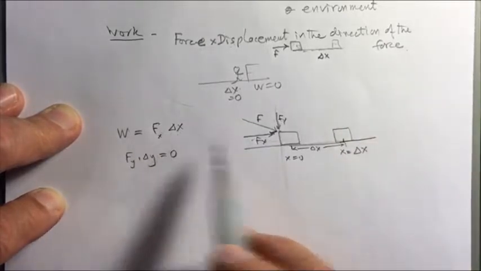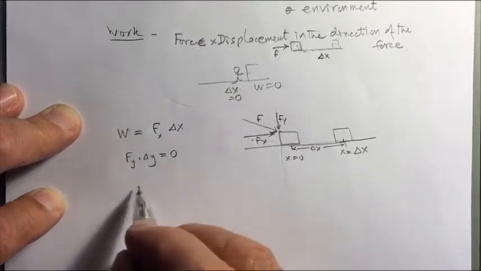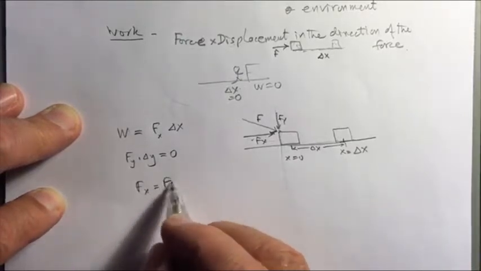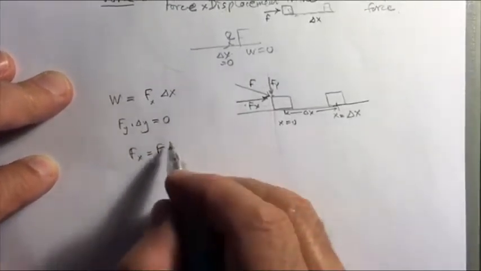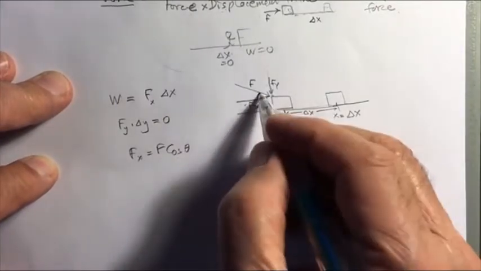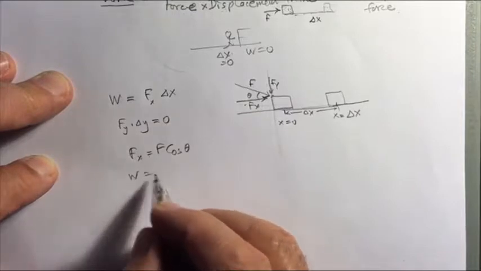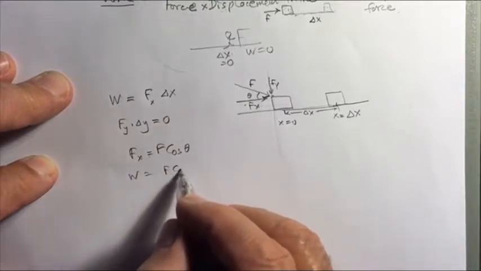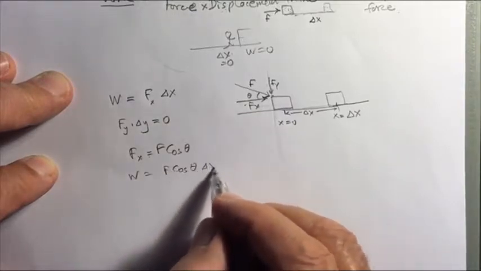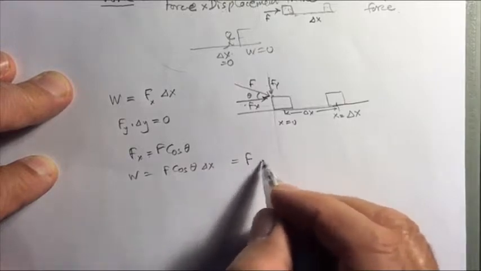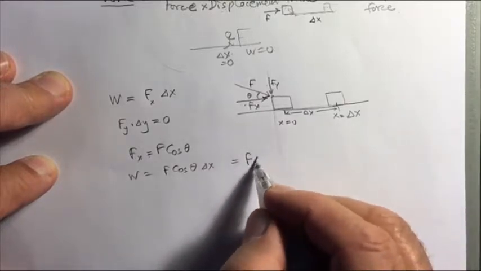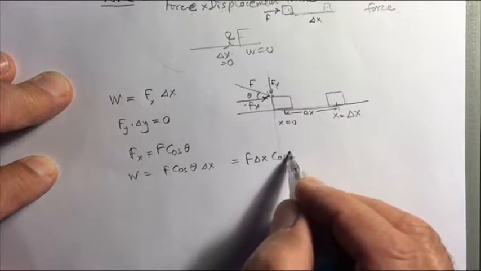All the work is done by Fx. And we know that Fx is F cos theta, if this angle is theta. Therefore, we can put that in here and say work is F cos theta delta x, or we can write it as F delta x cos theta.